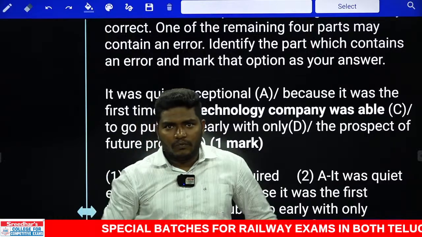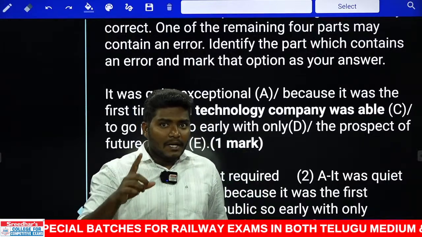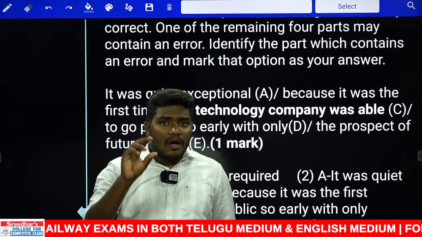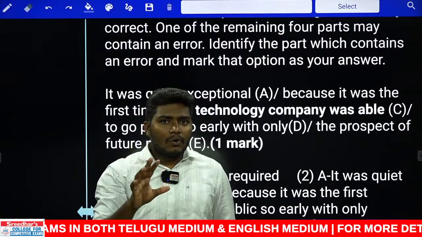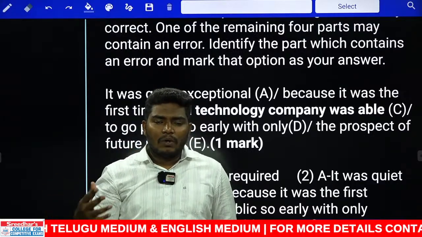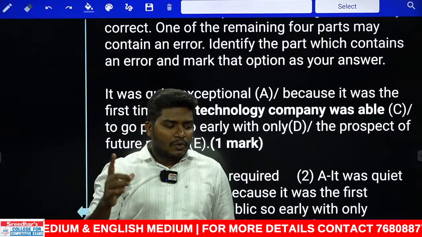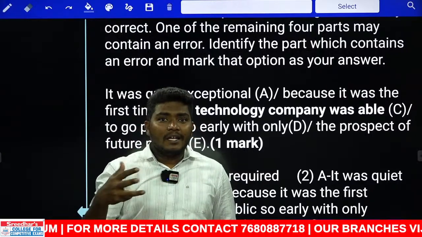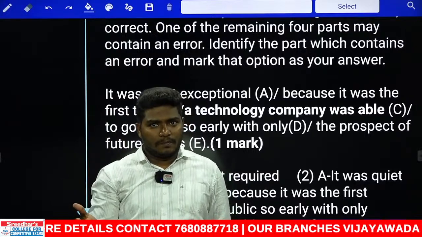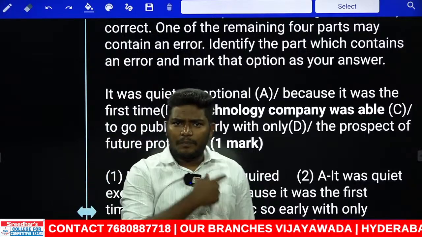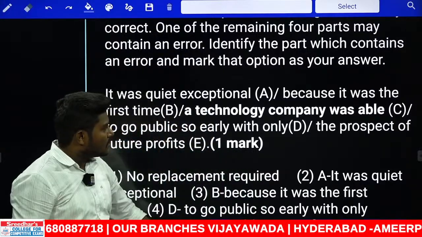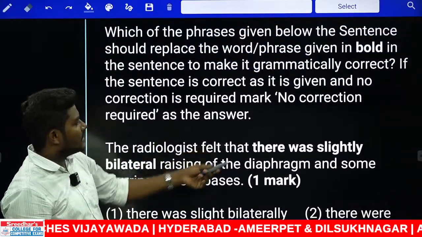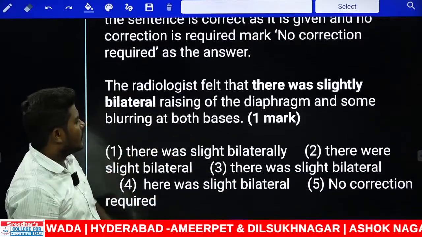Verbs, which we already know, but remember in the mains examination, verb based rules or questions are very limited, because everybody can answer the verb related questions. So what they try to do is limit the questions from the verb topic and increase the questions from the preposition topic. That's what we had seen just before. Now in further questions also, this is phrase replacement. We need to replace the highlighted phrase. Now look at this one very carefully.